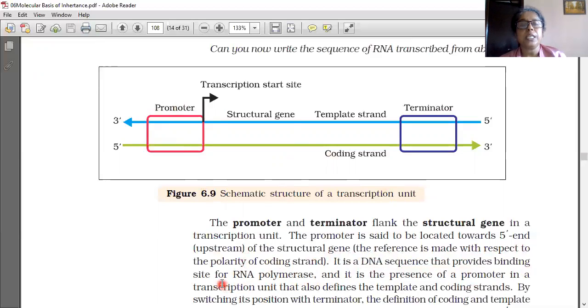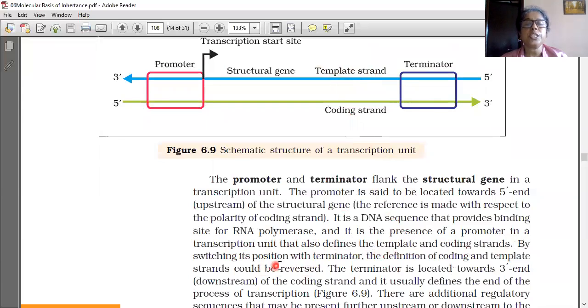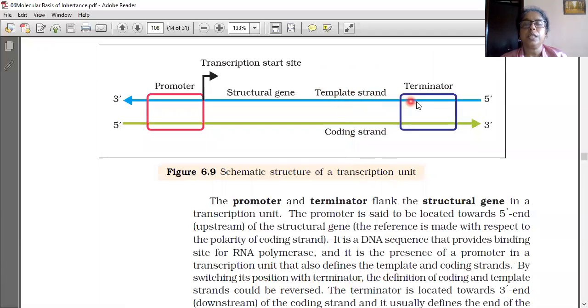It is the presence of a promoter in a transcription unit that also defines the template and the coding strand. By switching its position with the terminator, the definition of coding and template strands could be reversed.